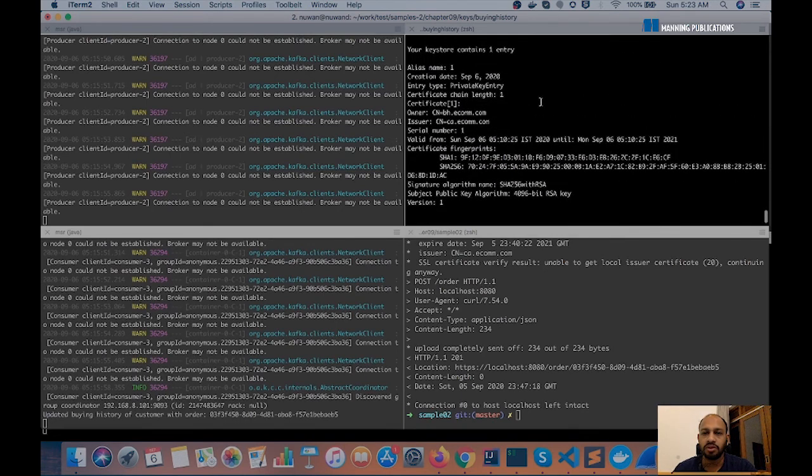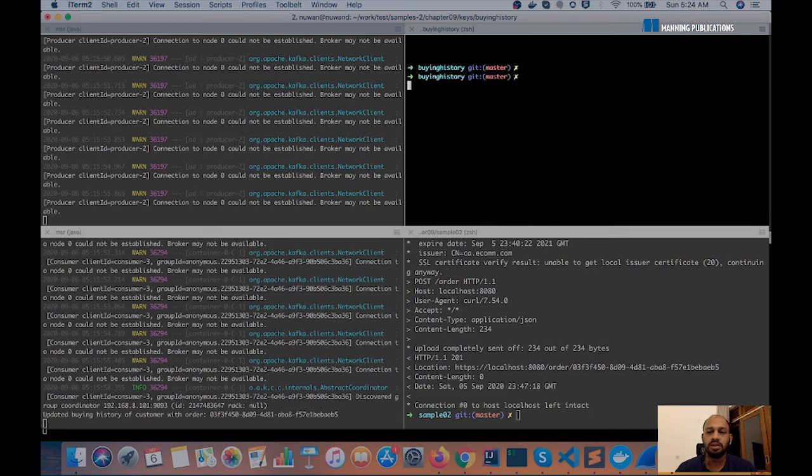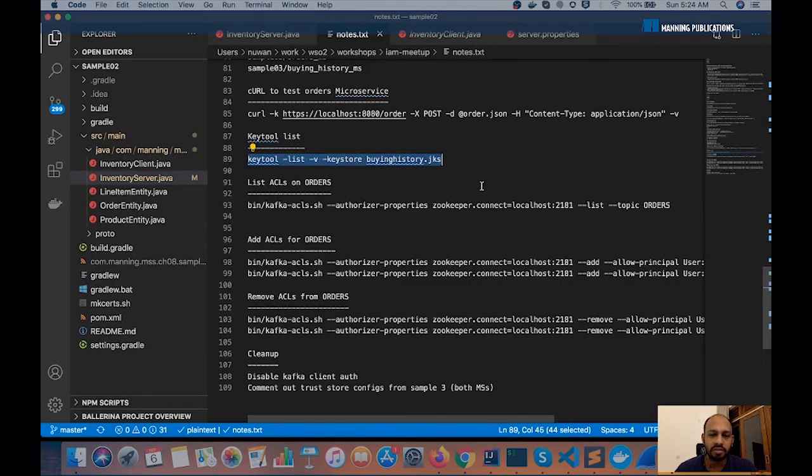If you notice here, we have the certificate of the buying history microservice inside this keystore, and its CN goes as bh.ecom.com, right? So that's just to show the CN, and these commands will help us to set up the ACLs on Kafka.